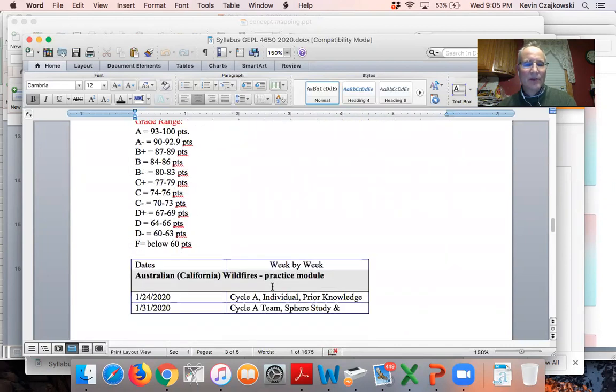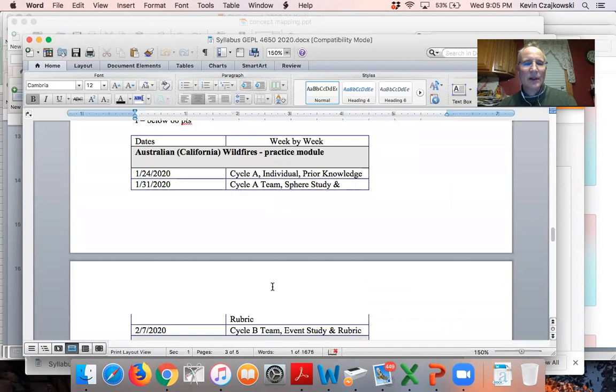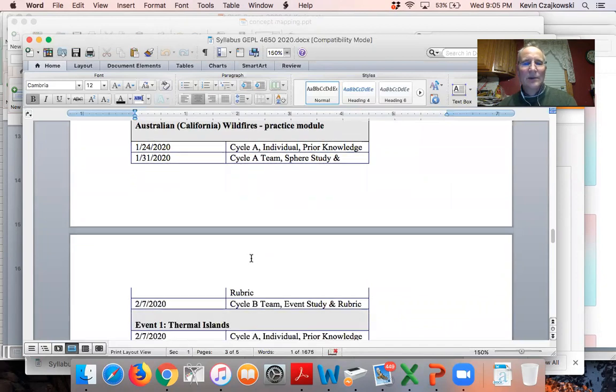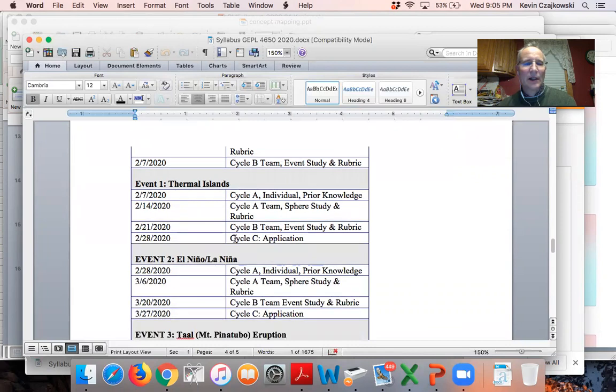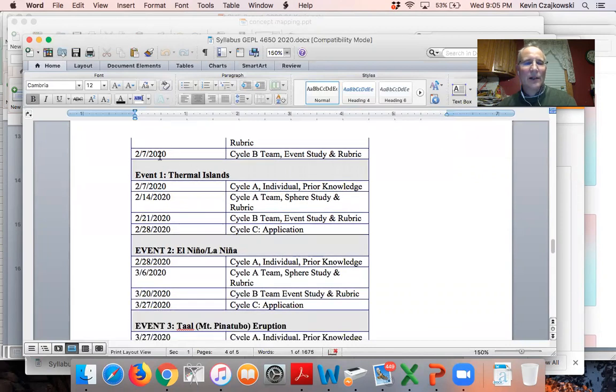This is how the grading will work. And then here's when the assignments are due. It is important that you get your assignments done and submitted on time because other students will be reading your assignments and learning from you. You'll notice I'll have 2 due on one day. I'll have the last assignment for an event due, and then the prior knowledge for the new event due on the same day. Now, the prior knowledge is not difficult, but you do have to write about half a page for the cycle A prior knowledge.